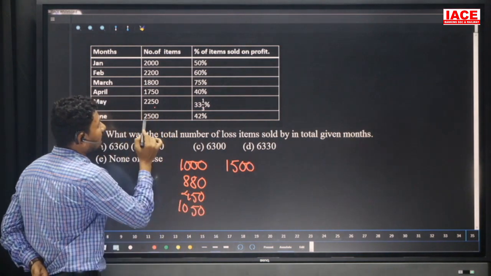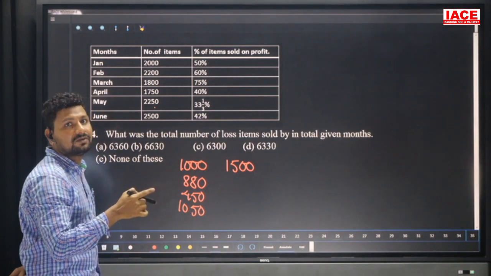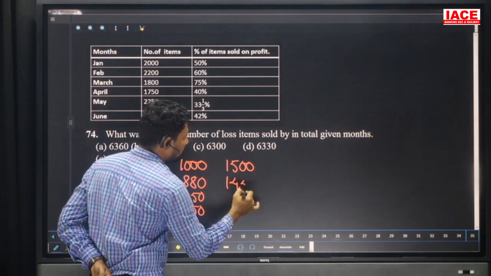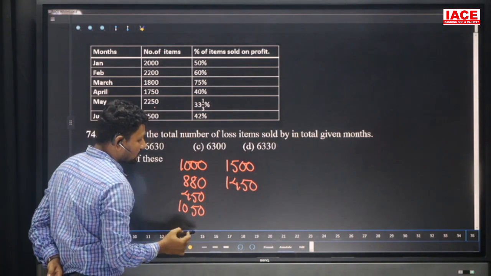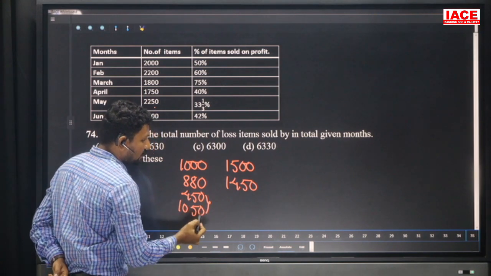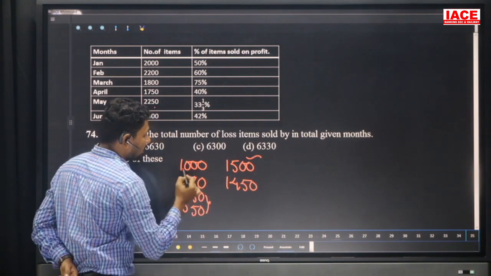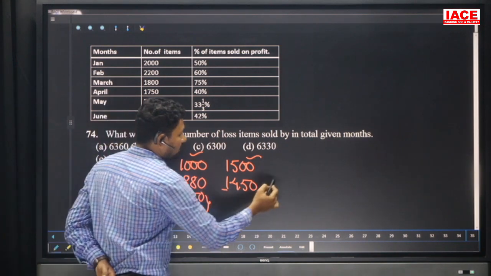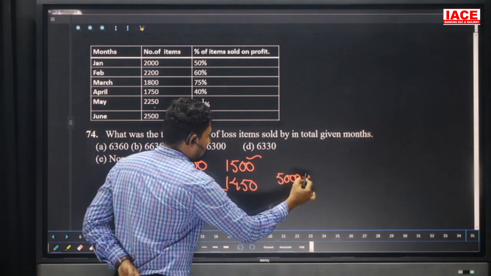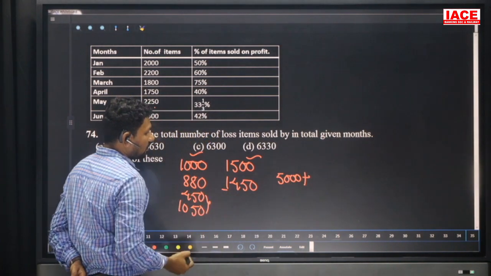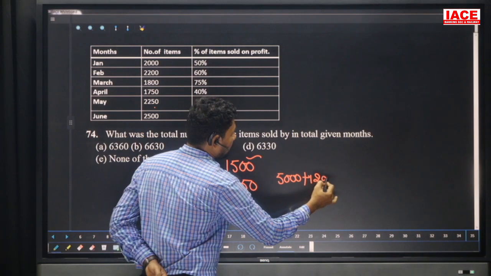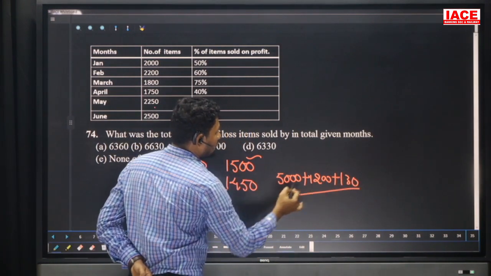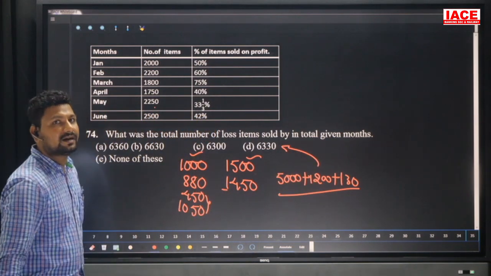That is a loss. And 25 percent of 4200 is 1050; removing 1050 from 2500 will get 1450. This is the last value. Totally we should add it: 450 plus 1500 is 1500, 1500 plus 1500 is 3000, 3000 plus 1000 is 4000, 4000 plus 1000 is 5000, and 5000 plus extra, we should add 800 plus 400, which is equal to 1200, and plus 50 plus 80, we should add 130, and totally we get the answer 6330.